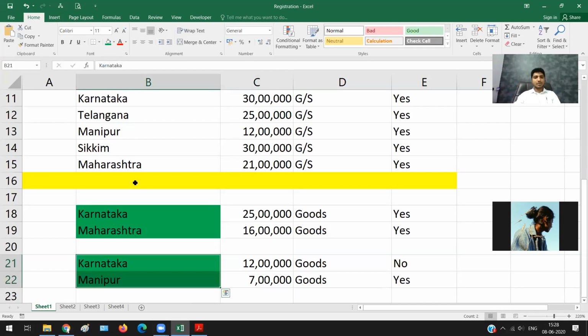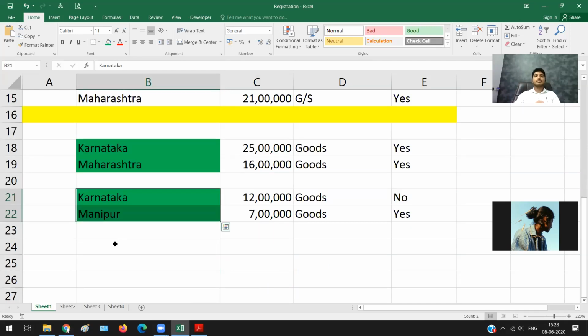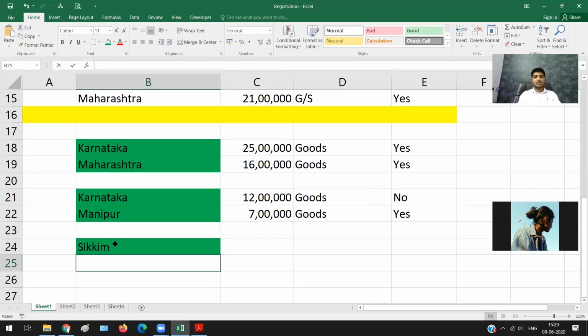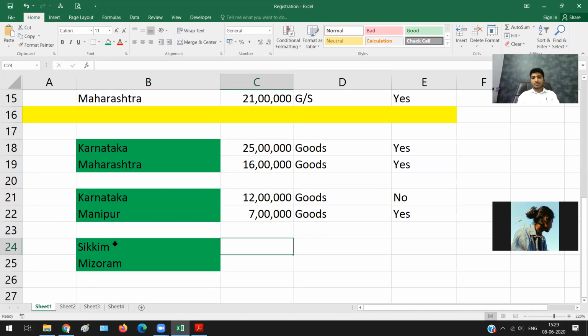Now let us talk about one more scenario. Let us say I'm in Sikkim and I'm also in Mizoram. Here it is 6 lakh rupees and here it is also 6 lakh rupees.